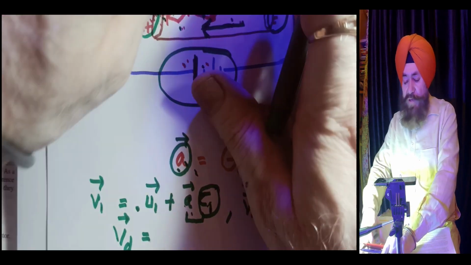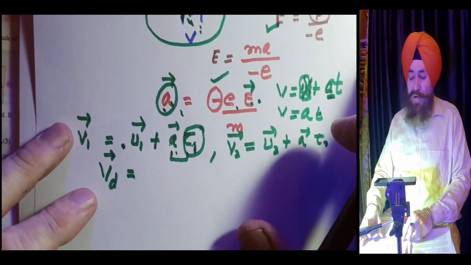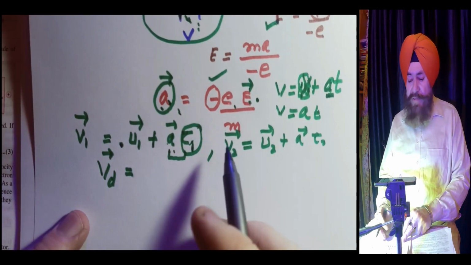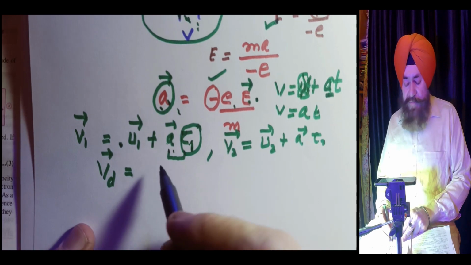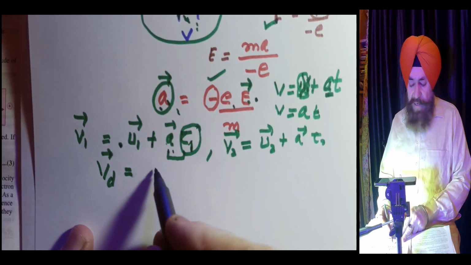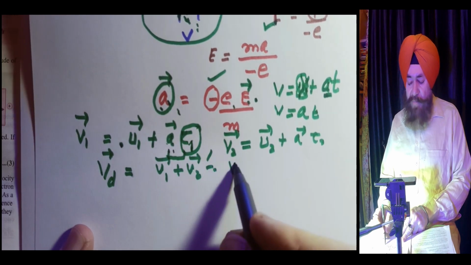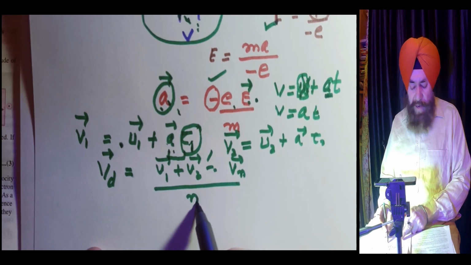So for drift velocity, here I am taking the average of all the velocities. So making the average, it is V1 plus V2 up to Vn divided by n.